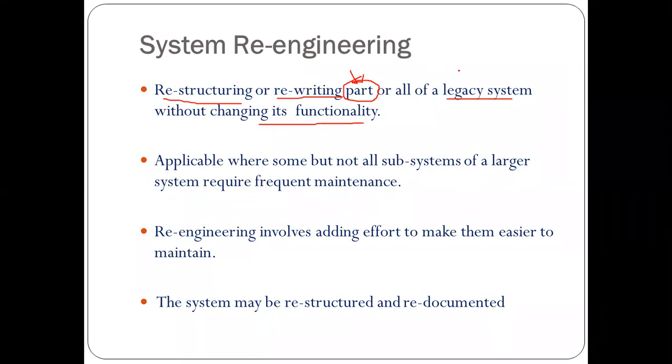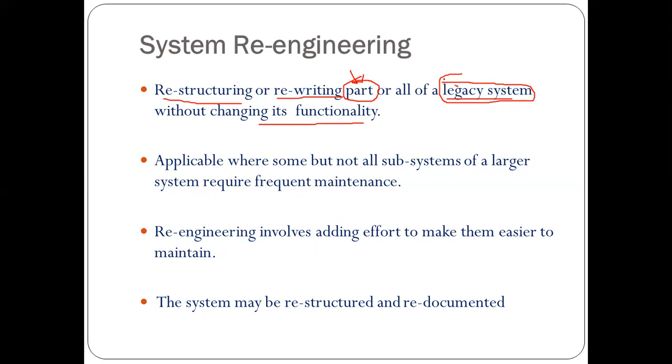Here we are using a particular term, legacy, and I want to explain it. What is legacy software or a legacy system? Software or systems that are very old and still working with their functionalities, still accomplishing their objectives, but getting obsolete due to technology change, are called legacy systems.